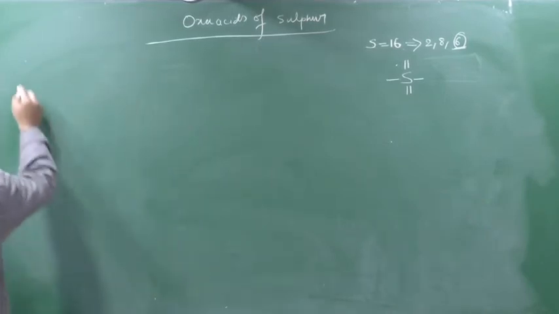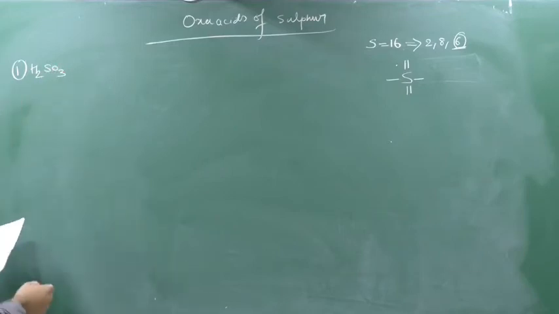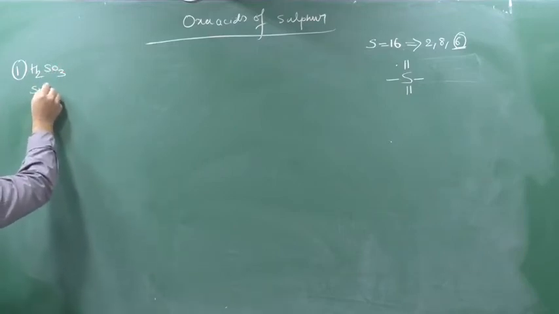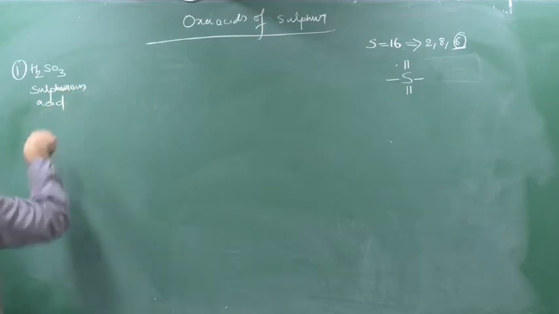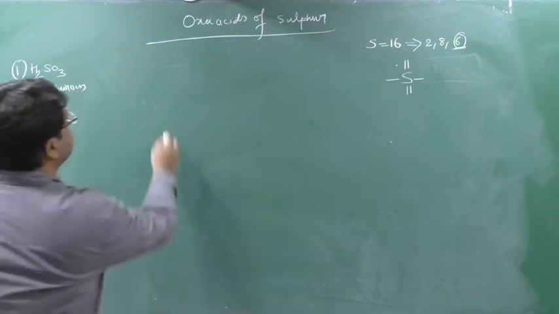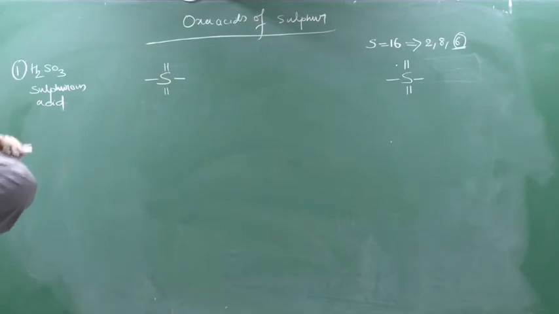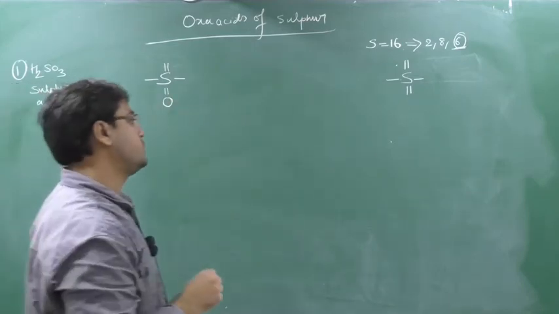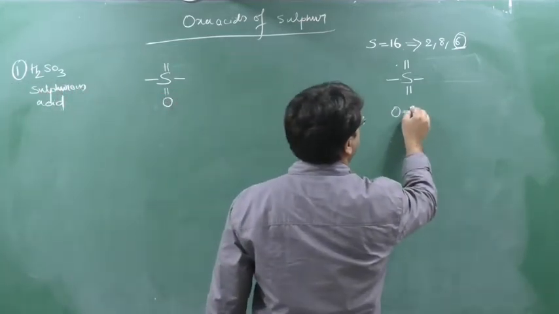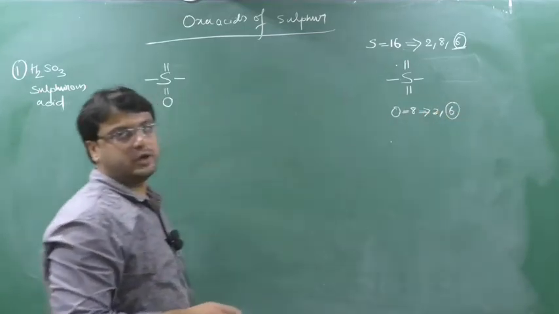So the first acid is H2SO3, and the name of this acid you can write down as sulfurous acid. Clear? You take sulfur, and try to balance. Here sulfur is 1 only, but oxygen is 3, so here 1 oxygen will occupy a double bond. Why will oxygen occupy a double bond? Before that also I told you, oxygen's atomic number is 8, and 8 means 2, 6, so it requires 2 electrons to complete its electronic configuration.